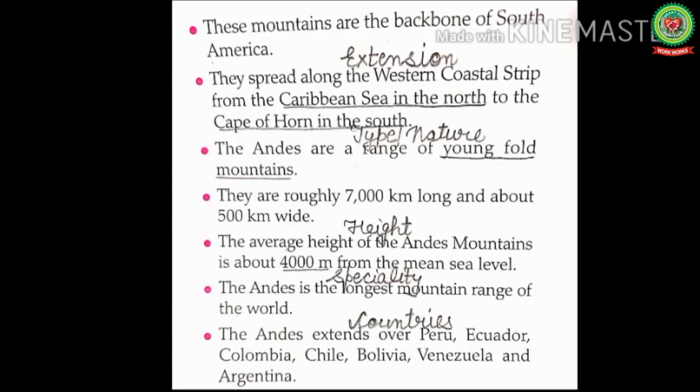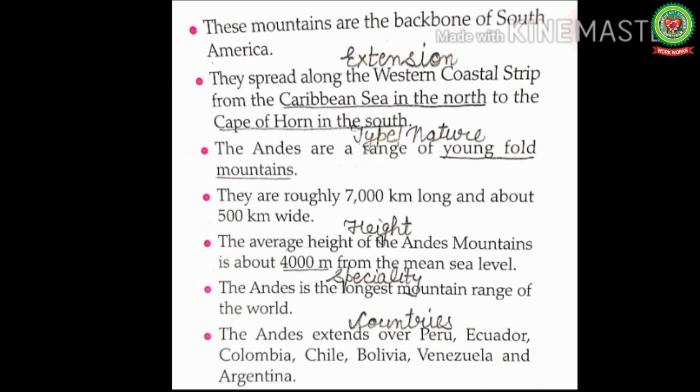Next, they spread along the western coastal strip from the Caribbean Sea in the north to the Cape Horn in the south. Students, mark this line. This is the extension of the western mountains. Next, the Andes are a range of young-fold mountains. Students, mark this line. This is the type of the Andes mountain. Here young-fold mountain means mountains that have been formed recently and have pointed peaks. Here recently means less than 100 million years old.